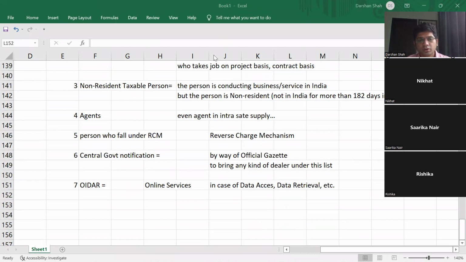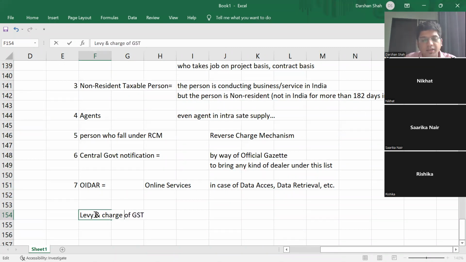Okay, so next doubt is composition scheme in our syllabus? Yes, it will fall under levy of GST, levy and charge of GST. Levy, that's charge, Section 3, right? Correct. Levy, Section 3. Levy and charge of GST.